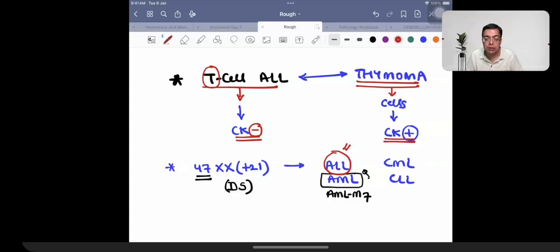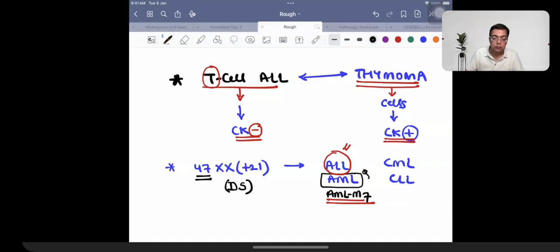Overall, in fact, the commonest cancer, I believe that has been told to you in pediatrics. In case you haven't been, please revise the fact. Overall, the commonest cancer that you see in a patient suffering from Down syndrome is going to be ALL. But the type of AML that is more commonly seen in Down syndrome is going to be AML M7. So that is what you need to have an idea.